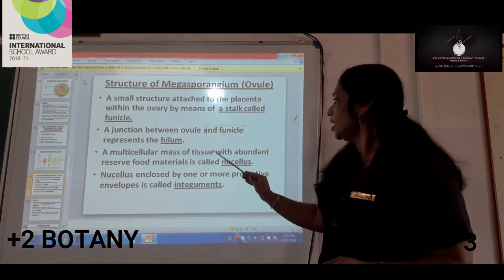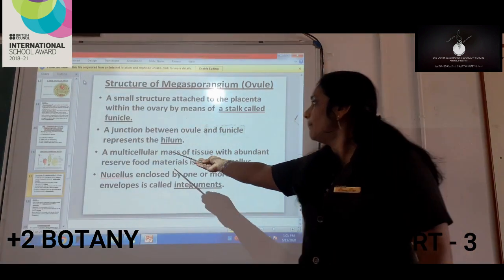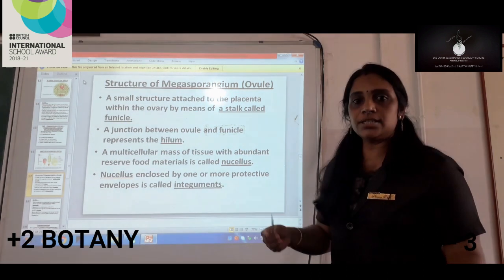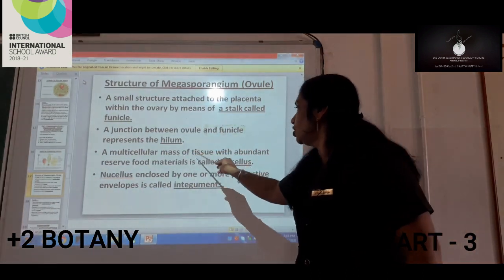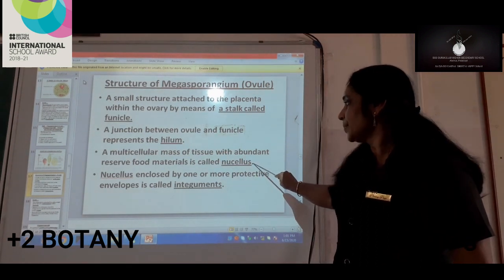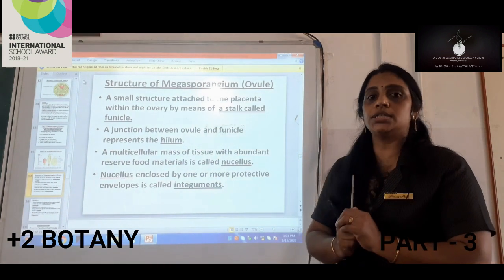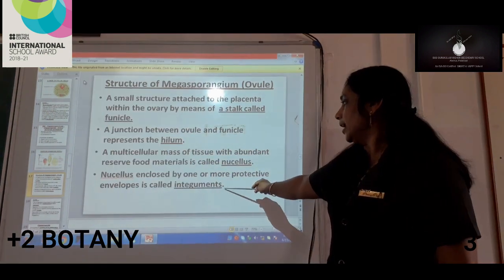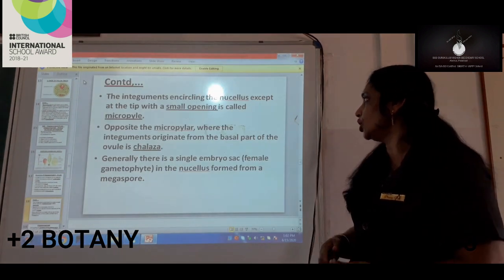Next, when we go deep into the structure, we can see a multicellular mass of tissue which has abundant food material. That multicellular mass of tissue is called the nucellus, and the nucellus is protected, or enclosed, by one or two integuments. That is the envelope, and it is called the integument.